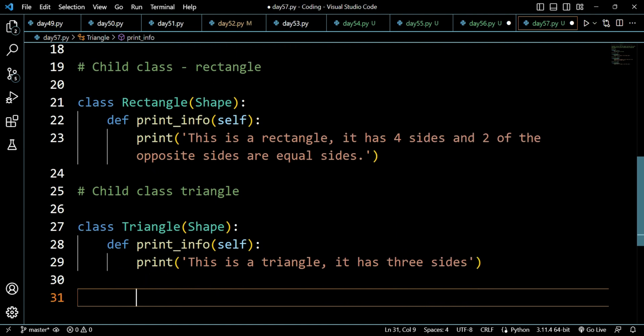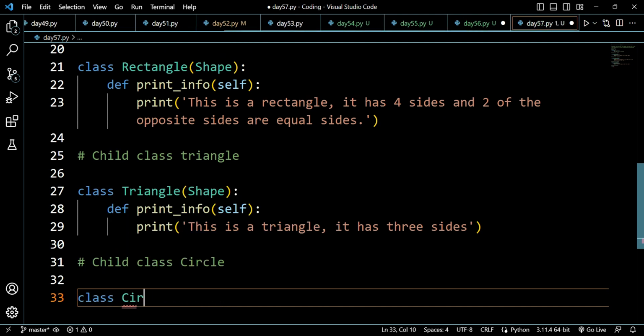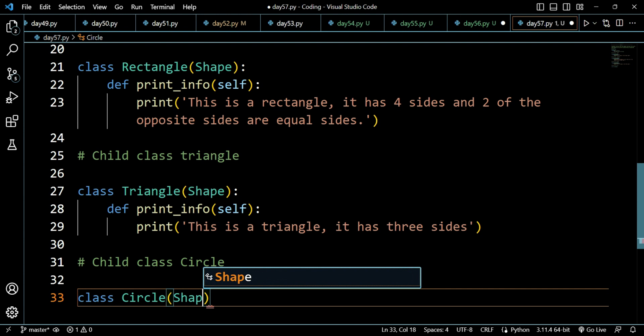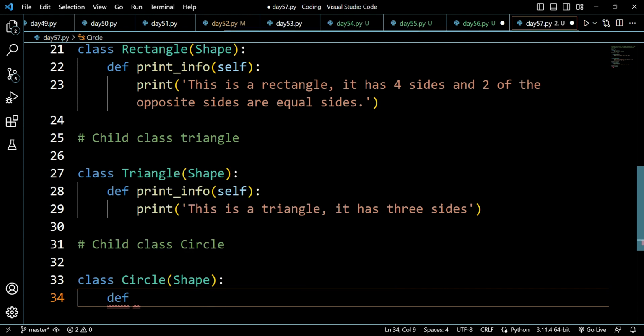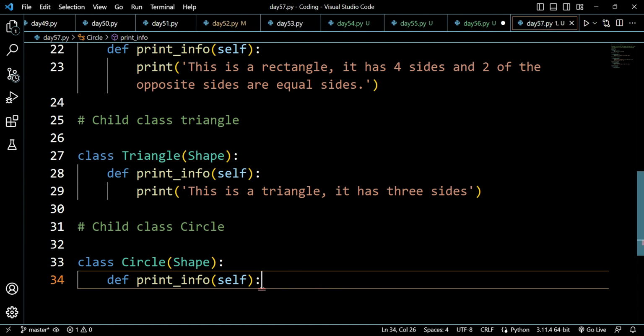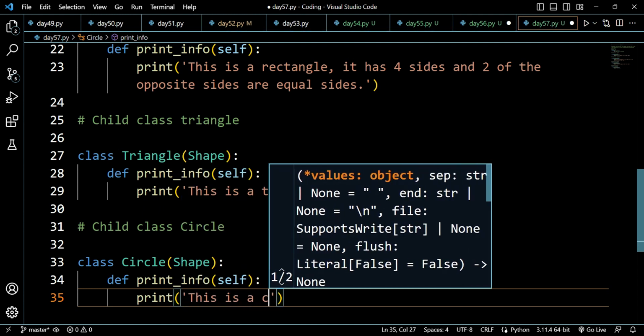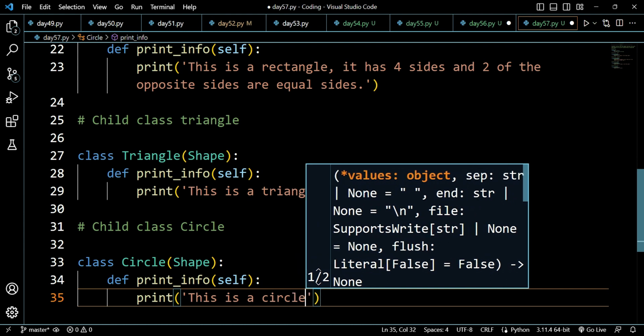Alright, now lastly I can put circle, a child class circle. The name of the class is circle, then closing it by parentheses, and inside those parentheses I will put the name of the parent class, and then I will write the def print info method and remove this return because it will be giving a pass value. I do not require a pass value. Instead I will just write print here that this is a circle. All right,